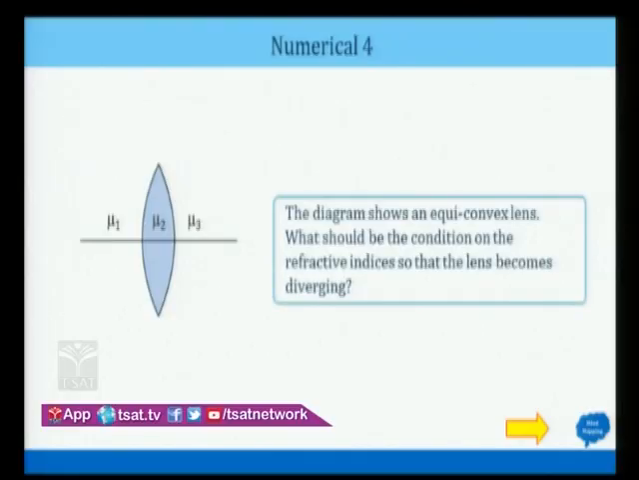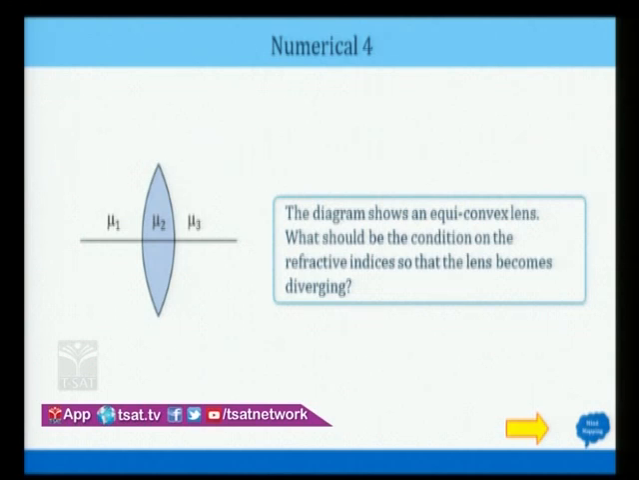Now let's see here. This is a very important question for JEE Mains or NEET. As you see in the diagram, this is given as mu1, mu2 and mu3, and they are asking what is the basic property of a convex lens? This is a convex lens. It will converge or it will diverge? It will converge.